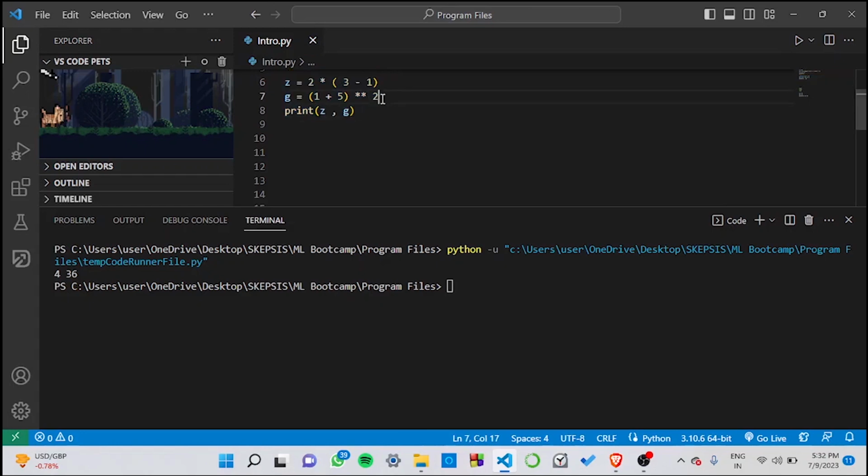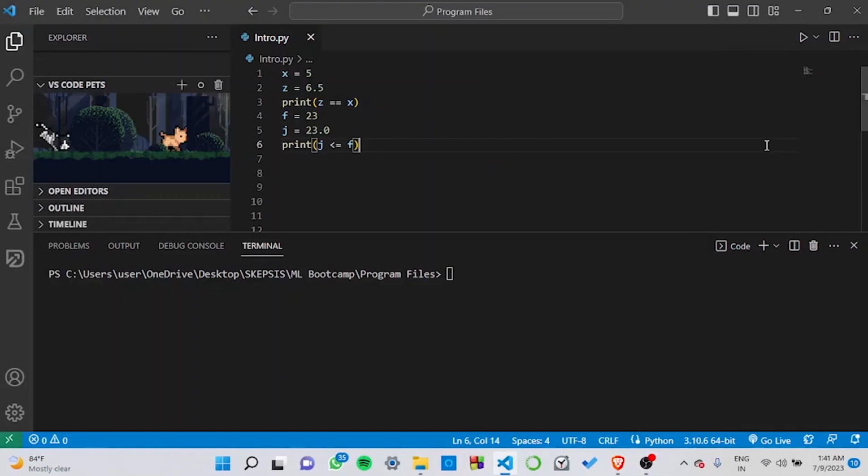Now when we consider the g one, here you can see that we have the exponential operator as well. So what happens is that first the brackets will be evaluated, 5 plus 1 is 6, and then comes the exponential, which is 6 to the power 2, 36.